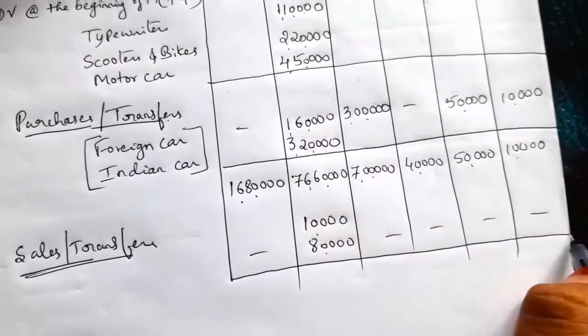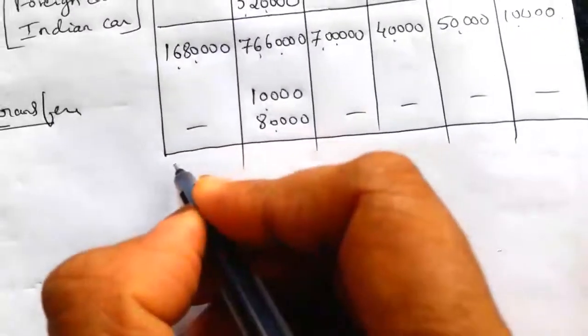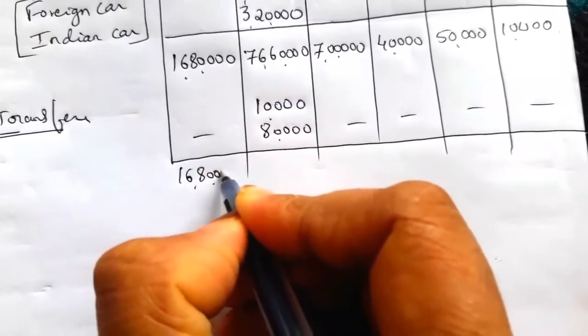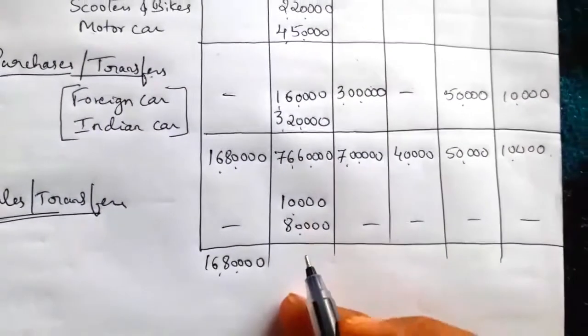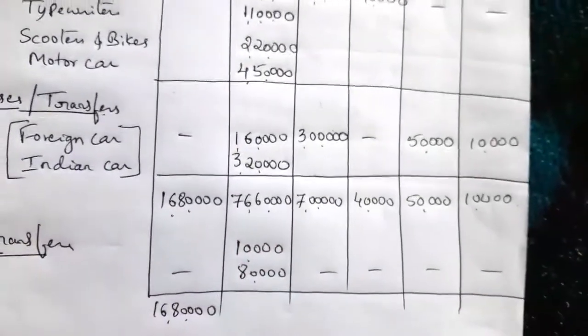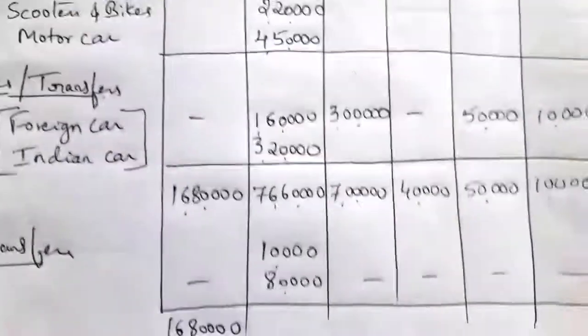So now deduct the values. 16,80,000 as it is. 76,60,000 minus 10,000 minus 80,000 is equal to 75,70,000.